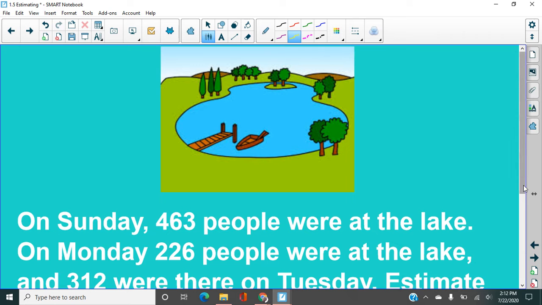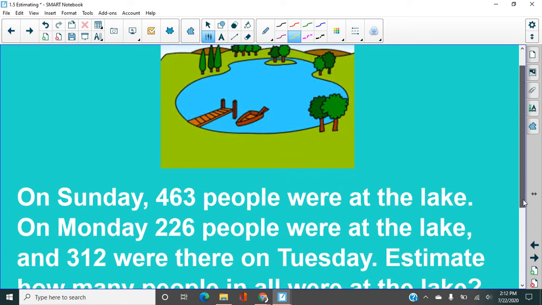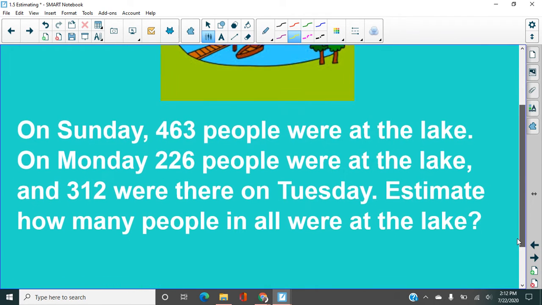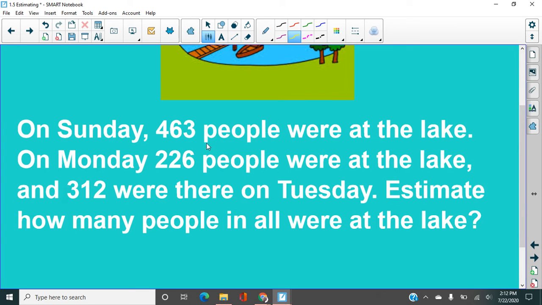Here's our question that we're going to use to model these 3 ways. On Sunday, 463 people were at the lake. On Monday, 226 people were at the lake, and 312 were there on Tuesday. Estimate how many people in all were at the lake. So there's one of my keywords: in all. In this case, that's an adding problem.